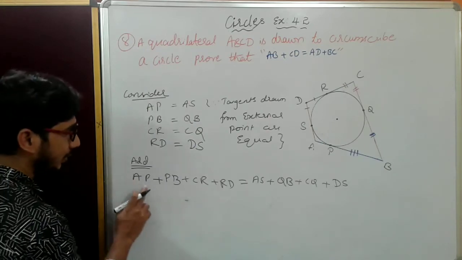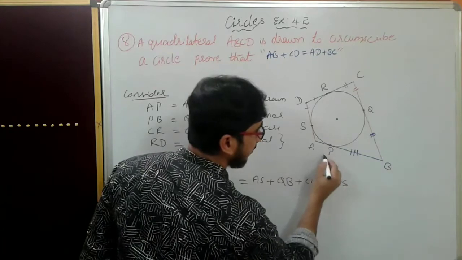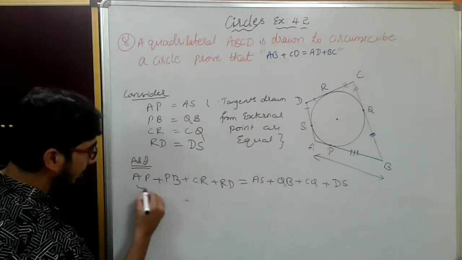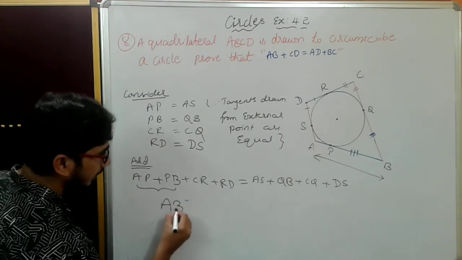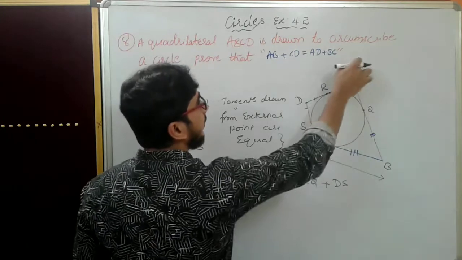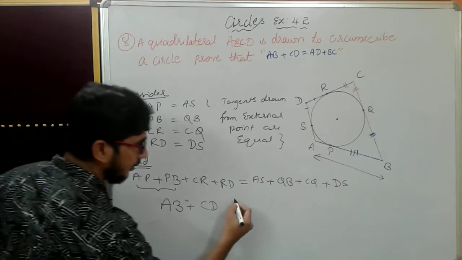Now we will check AP plus PB. AP plus PB is nothing but this length plus this length, total this much length, that is AB. All these together it will become AB plus CR plus RD. CR plus RD becomes CD, or DC, whatever you can write.